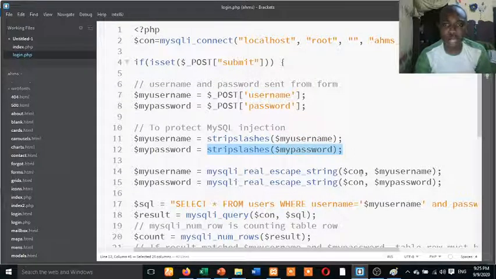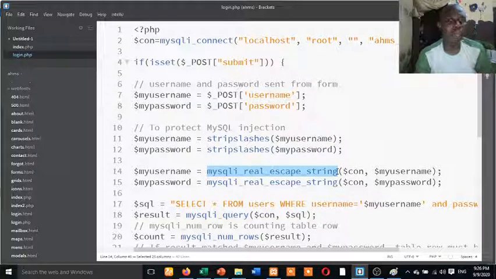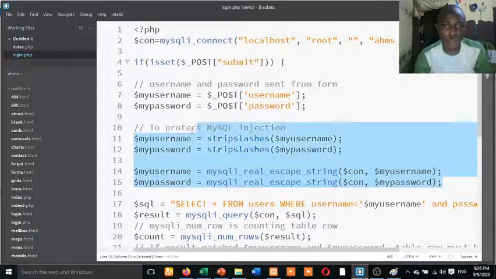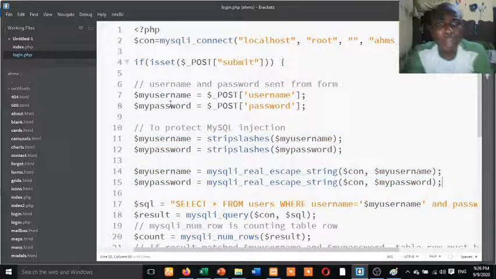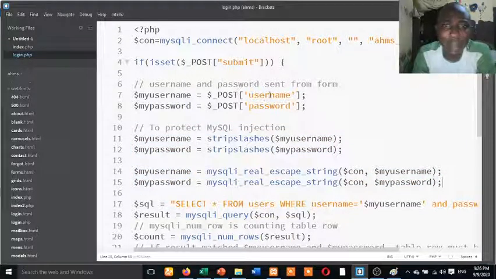So if you delete all this, the same thing with my username, I'm still preventing it with this MySQL real escape string. So all these codes here are for what? SQL injection. So I can delete them. So later on, after passing the variable, anything I type inside this username is my username, anything I type inside the password is my password. Now take note of this my username and this my password.